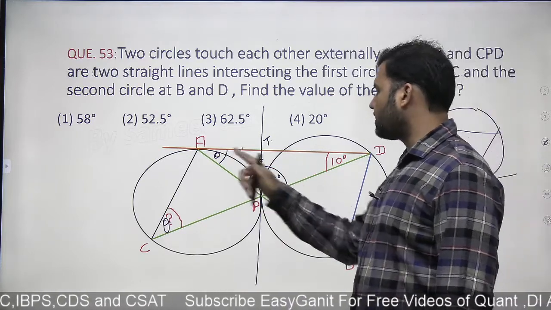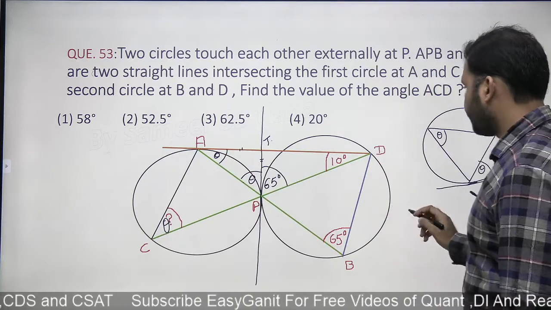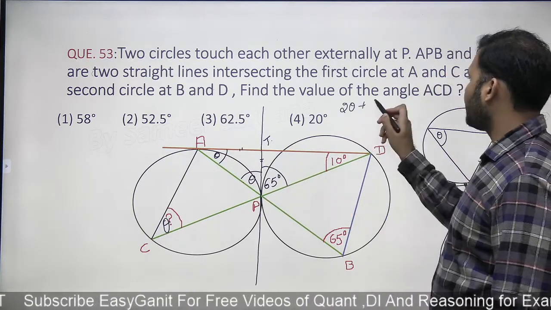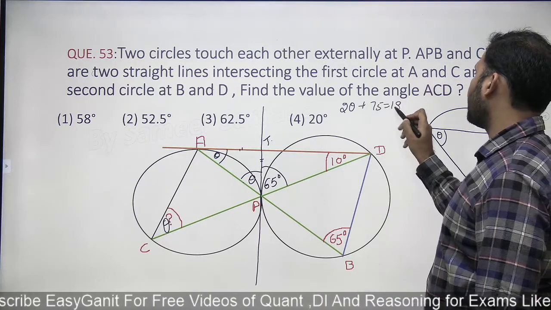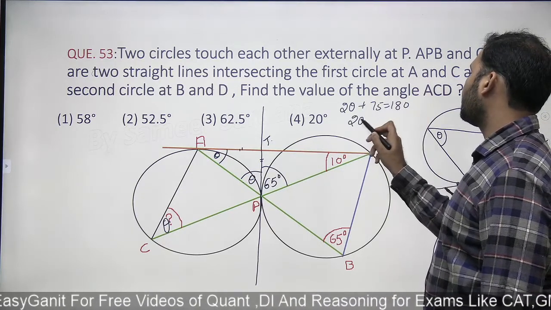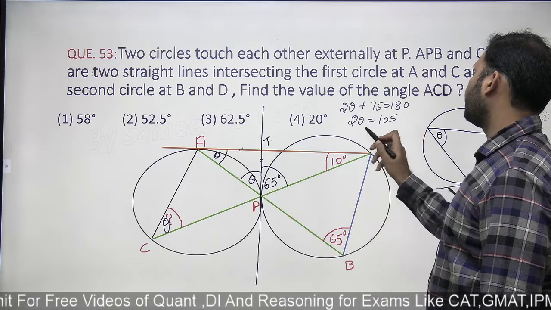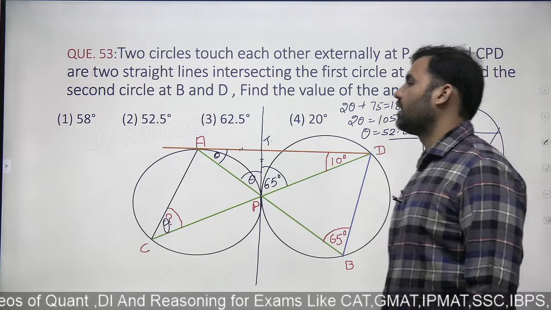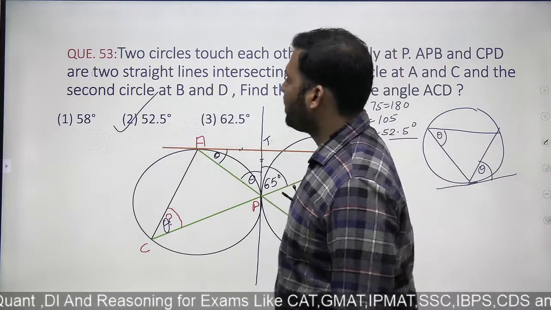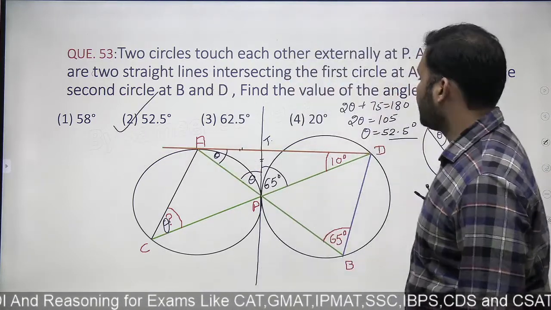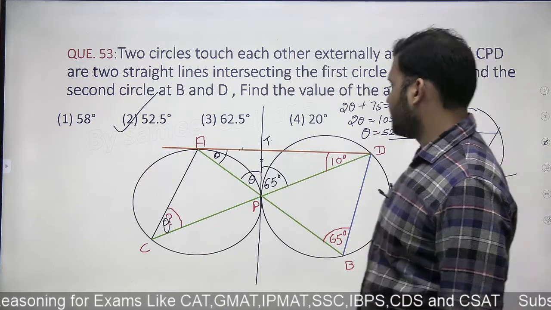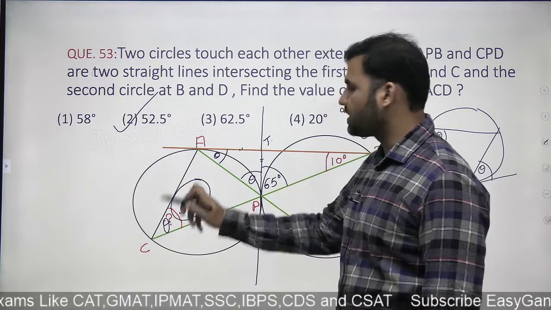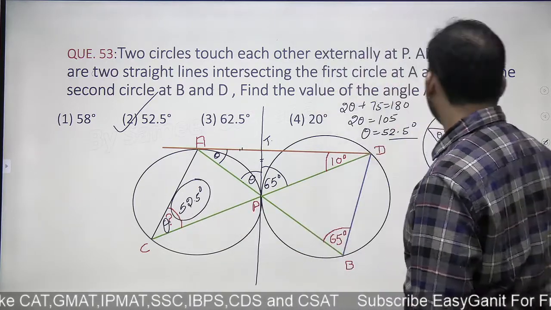These three angles are of the same triangle. So can I say that theta plus theta, that is 2 theta, plus 65 plus 10, that is 75, is equal to 180. So 2 theta will be equal to 105. Theta will be equal to 52.5. So second option would be the correct answer. Find the value of angle ACD. So this is 52.5 degree, and that's the correct answer. Option 2.